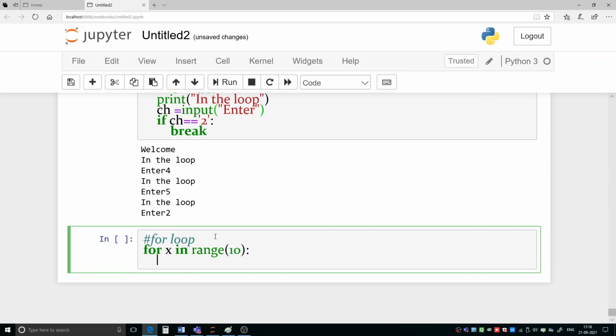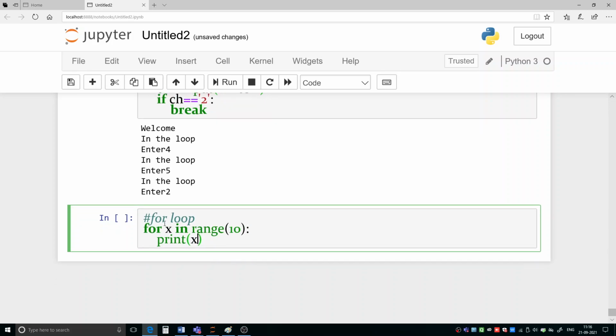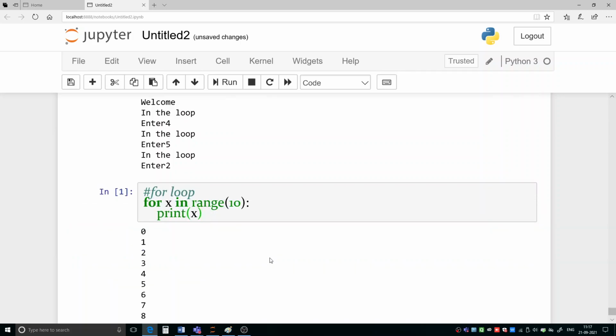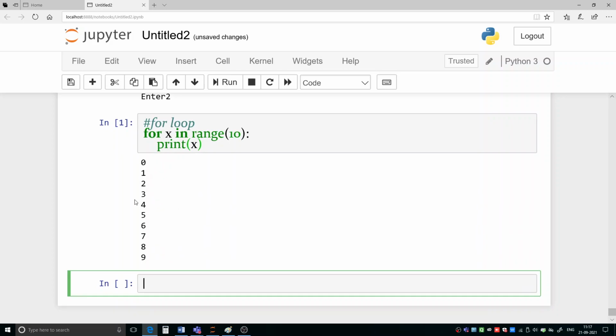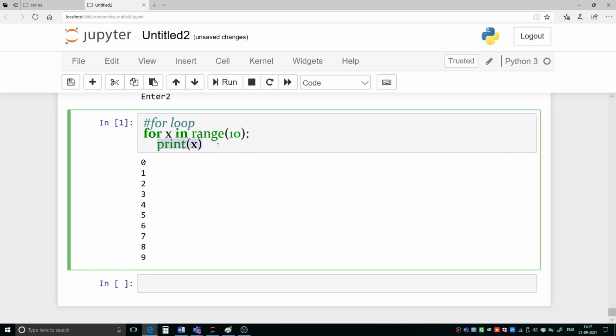So here this will be the header. Then suppose you want to do print x. Automatically the increment will be done, and inside this loop we have only one statement, that is print x. Okay, so now if you run it, you see 0 1 2 3 4 5 6 7 8 9, all the values have been printed, because I have given the task to print the value of x. So whatever the value of x is, that value will be printed here because I have given such a task to it.